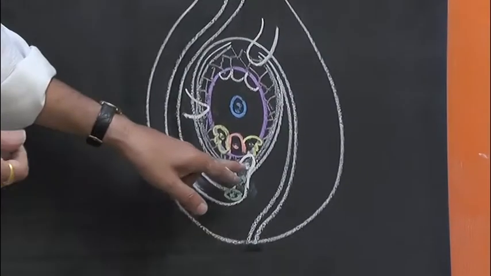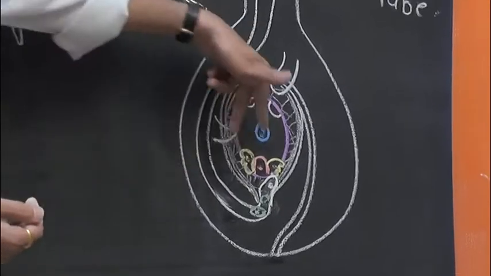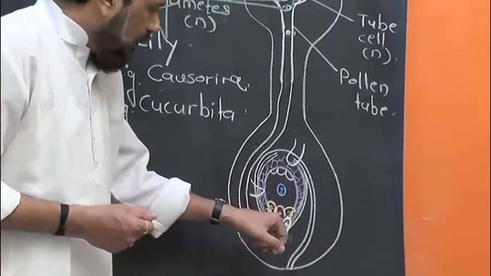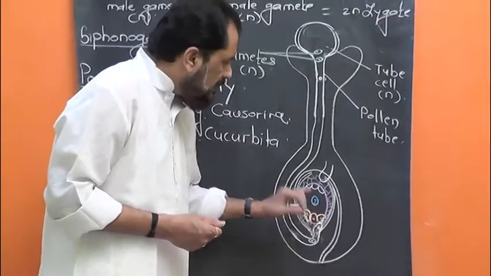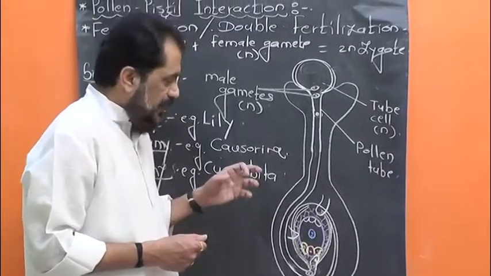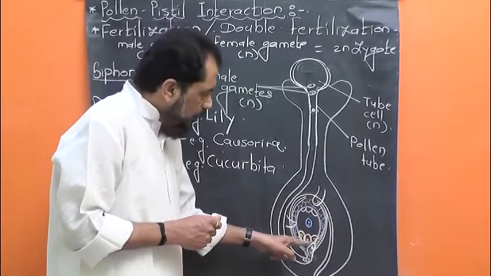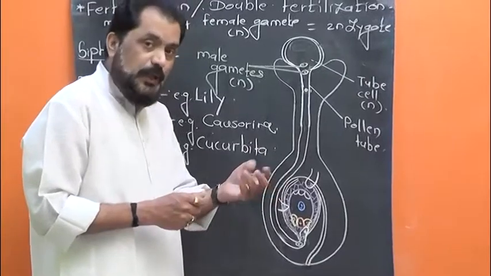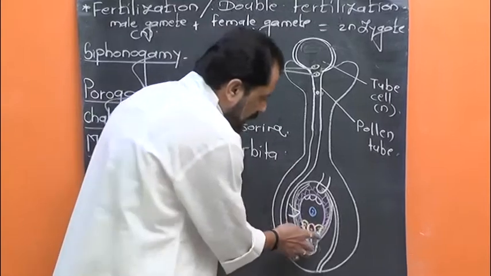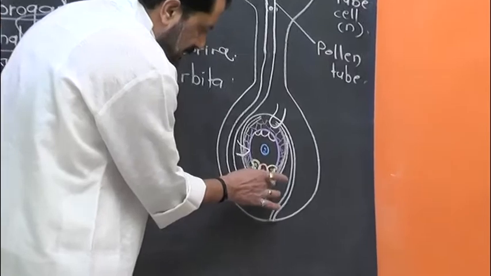The pollen tube pierces one of the synergid cells. We know these two laterally placed cells are called synergid cells, and thus the pollen tube pierces one of the synergid cells, absorbs the water from that synergid cell, hence the synergid cell bursts off, the pollen tube swells due to the absorption of water, and the pollen tube also bursts off, releasing its content near the egg apparatus.